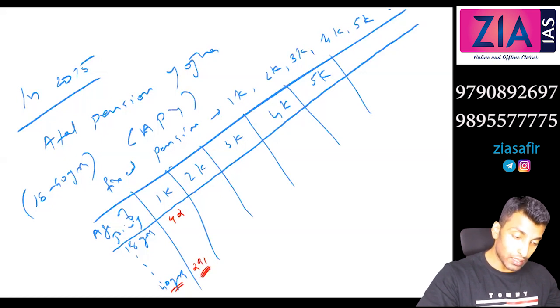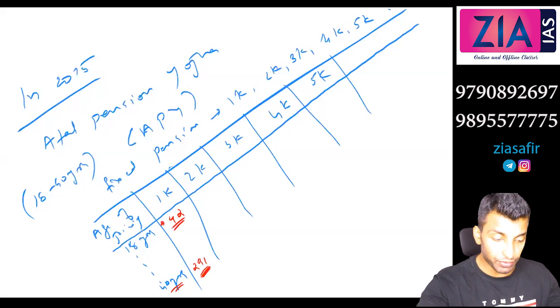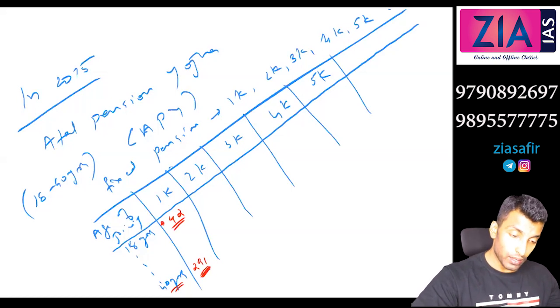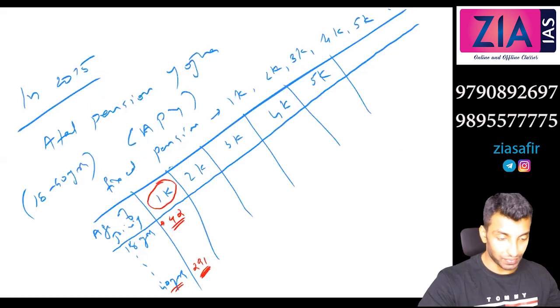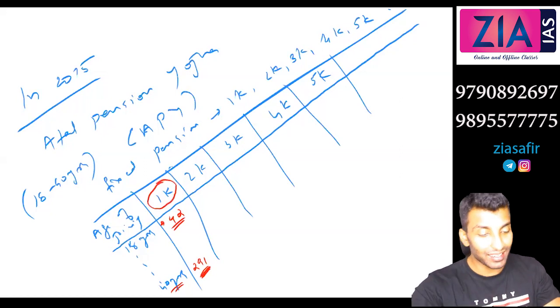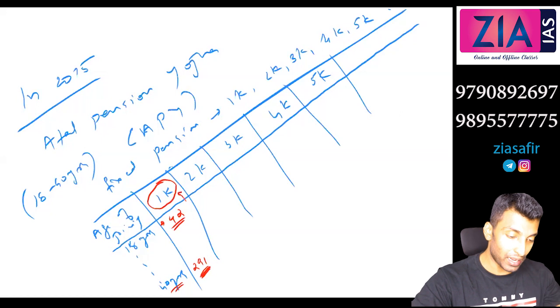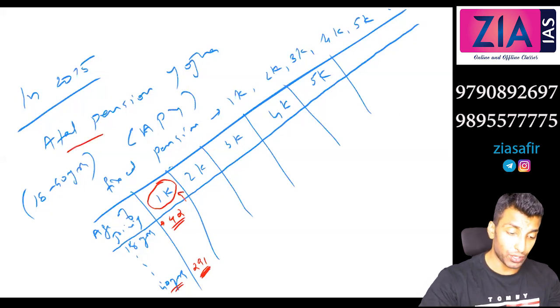Why? Because at 18 you are joining so early, the investment is less, so that you start getting pension after 60 years. We are not interested in discussing whether this 1,000 is going to do anything, but this is the Atal Pension Yojana.